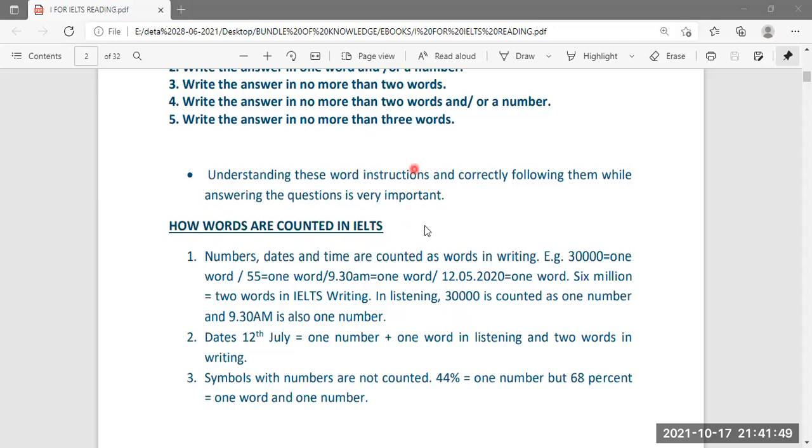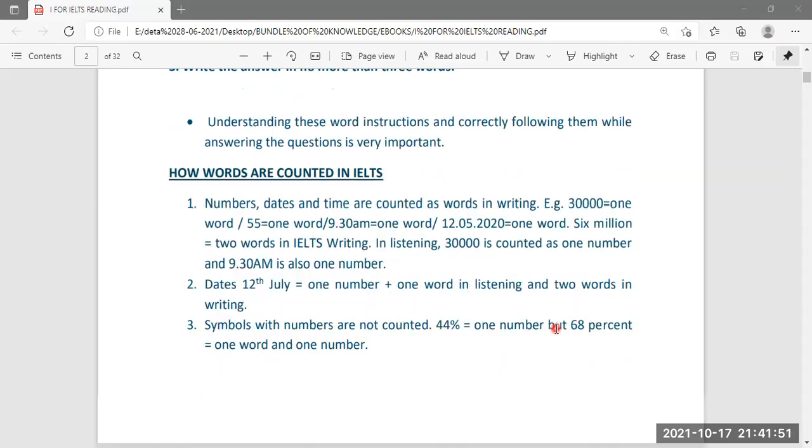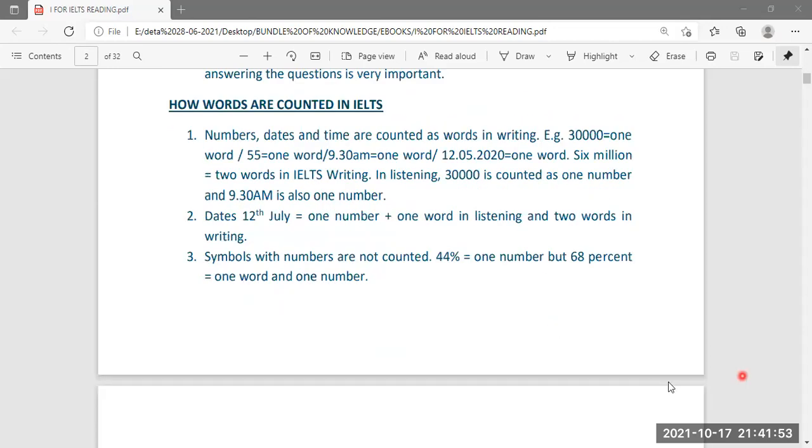So you have to act according to these instructions. These instructions are very, very important. You cannot afford to miss them. Otherwise, your answer will not be considered and this will automatically be incorrect.